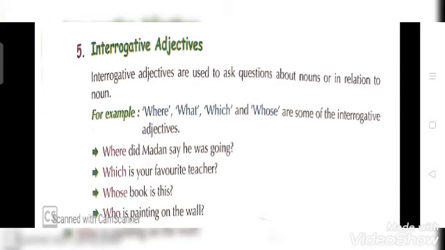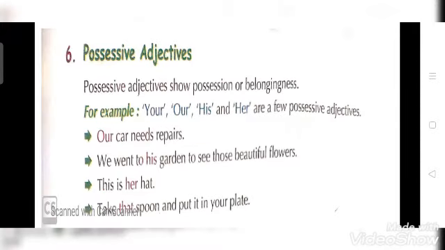Now the sixth kind of adjective is possessive adjectives. Possessive adjectives show possession or belongingness. That means the things which belong to us or someone. For example, your, our, his, her are a few possessive adjectives. Our car needs repair. So here our means हम लोग की कार को रिपेयर की नीड है.